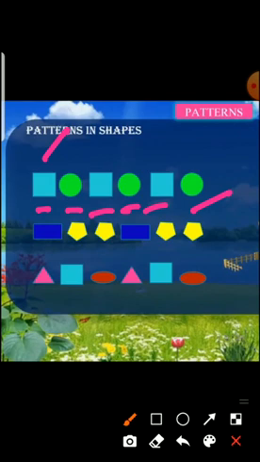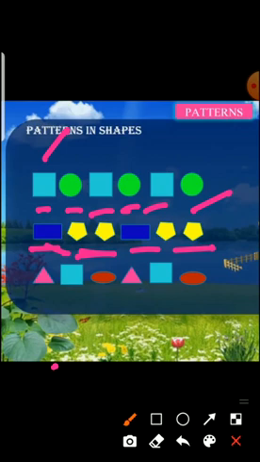In the second row, we have a rectangle and two pentagons. Children, how to identify the pentagon shape? Correct. A pentagon has 5 sides. Here, each rectangle is followed by 2 pentagons. You can see here: rectangle, 2 pentagons, rectangle, 2 pentagons. This process goes on.